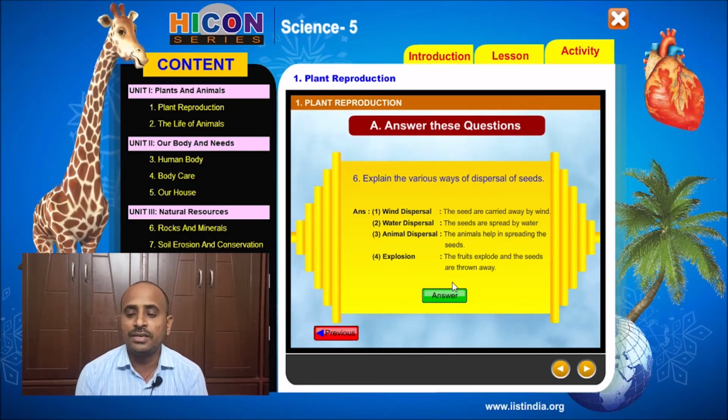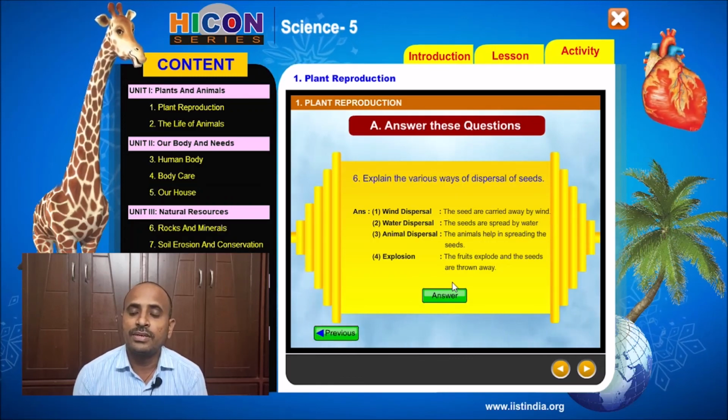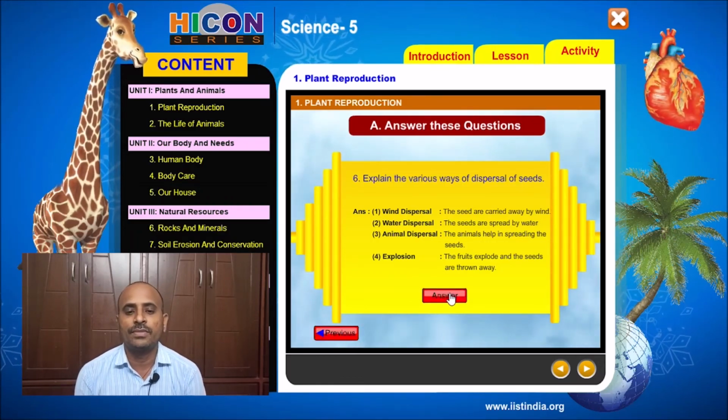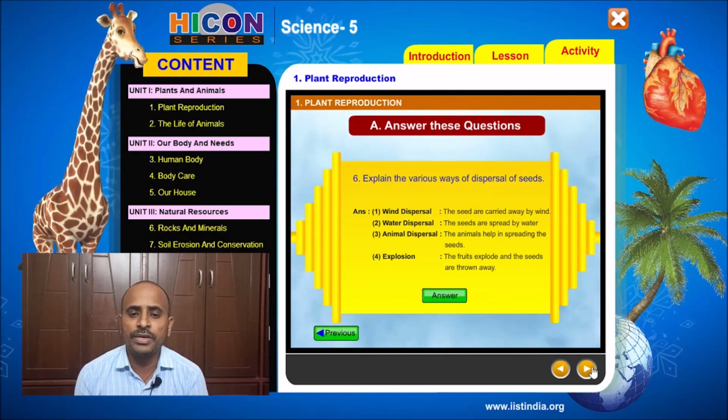So children, let us go to the next activity in this exercise. The next activity is complete the sentences.